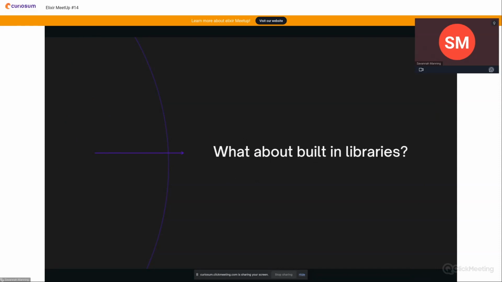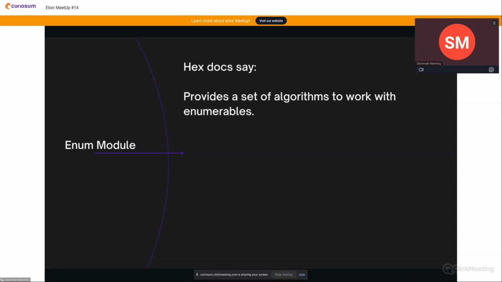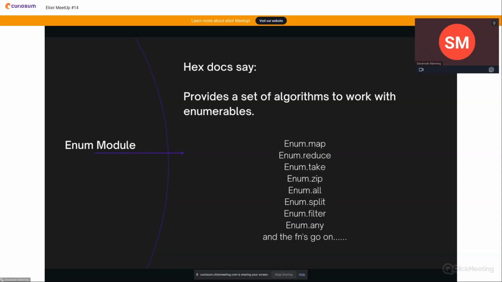What about built-in libraries? So we should probably talk a little bit about iteration. The Enum module is one of my favorites. Hexdocs says this about it: provides a set of algorithms to work with enumerables. There are tons of them. So if you go to Hexdocs and look up the Enum module, you'll see lots to choose from. It gives pretty good definitions and examples.